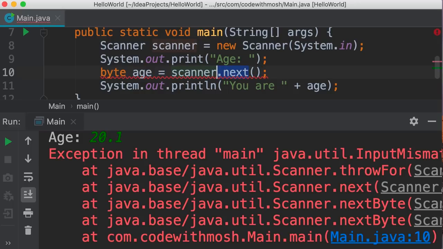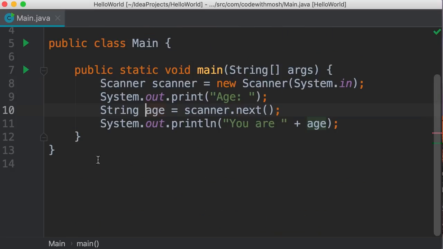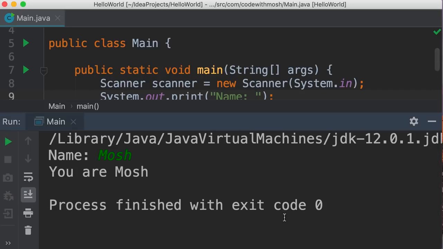So first I'm going to call the next method. Here we have a compilation issue because this method returns a string. I'm going to change this to a string. Let me collapse this. That's better. We should also rename this variable. So what was the shortcut? Shift and F6. Now let's rename this to name, enter, beautiful. And one last time, we should also update the label, name. Run the program. So I'm going to type my name here, Mosh. It says you're Mosh, beautiful.